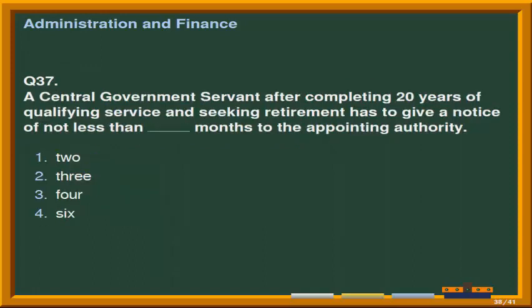Next question is, a central government servant after completing 20 years of qualifying service and seeking retirement has to give a notice of not less than fill-up months to the appointing authority. And the options are number 1, 2, second option is 3, third option is 4, and the last option is 6. Correct answer is option second, that is 3.